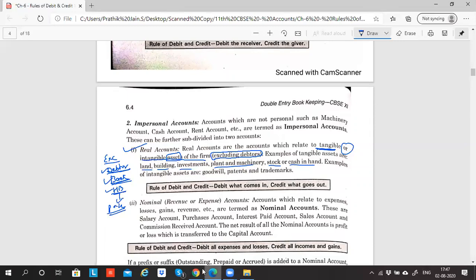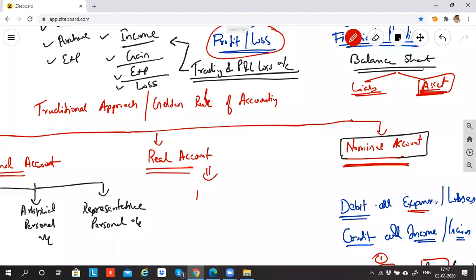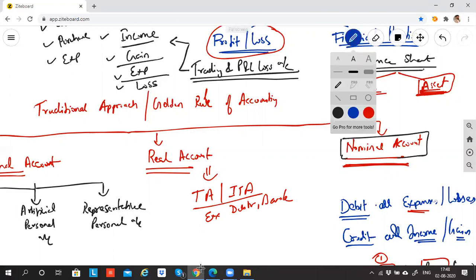So the real account rule is applied for which all? All tangible assets and intangible assets. I can say all assets, except debtor, bank, etc. Whenever I come across any transaction in which an asset is involved, the rule that I'll apply is the real account.